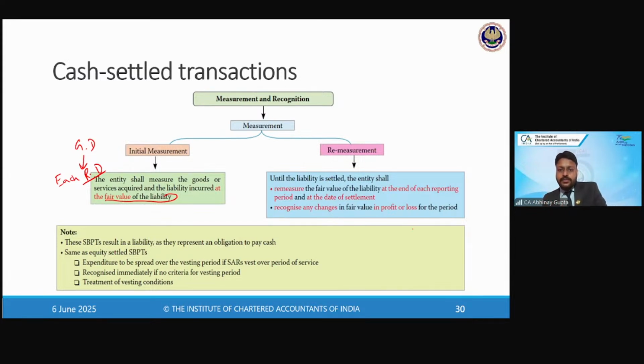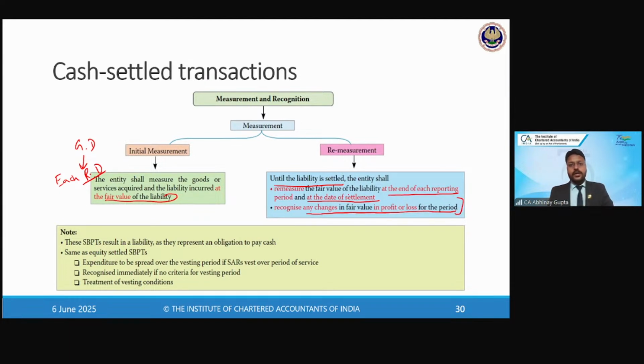Now, remeasurement will take place unless and until the liability is discharged, right? So until the liability is discharged or settled, the entity shall continue to remeasure the fair value of this liability at the end of each reporting period and the date of the settlement. And whatever is the change in fair value will be recognized in the profit and loss for that particular period.